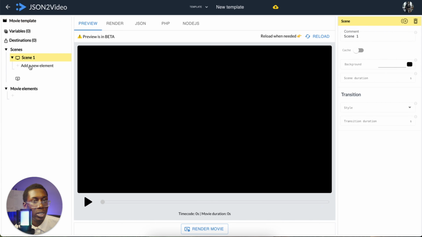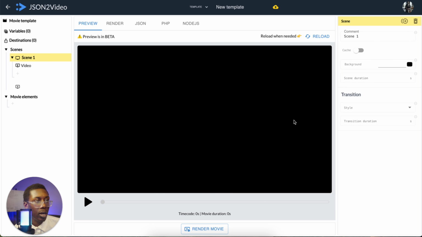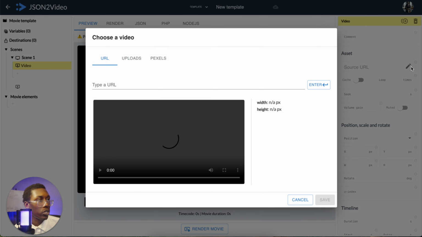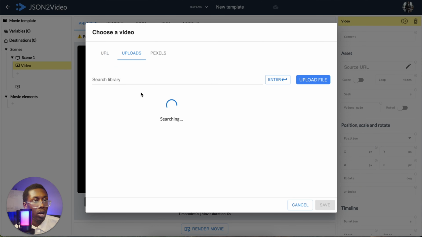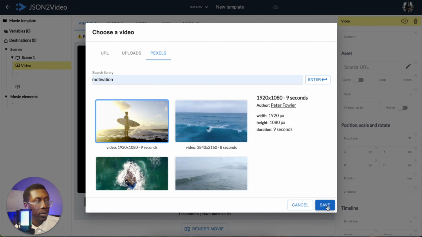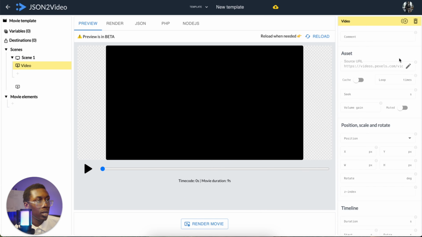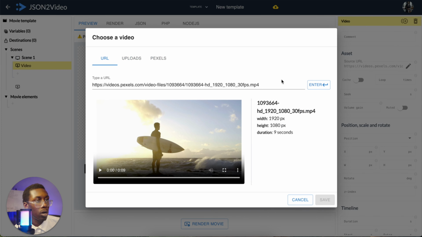And then under scenes here, you add new element, video, add. And then you come over here to the video source URL. And right here, you can upload whatever video you want to here also. But for the sake of this video, we'll just keep it at motivation. And then what you'll do is you'll save it right here. And then yes, scale to fit. And then you would copy that URL right here.